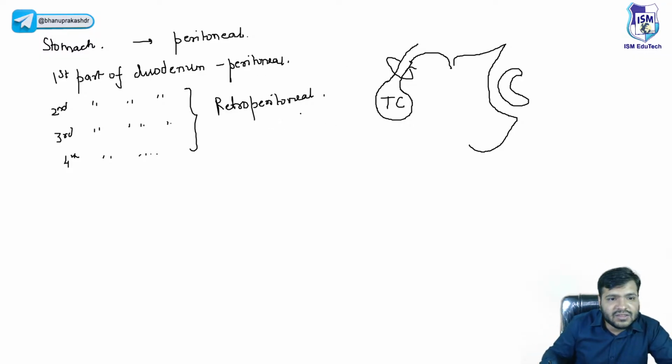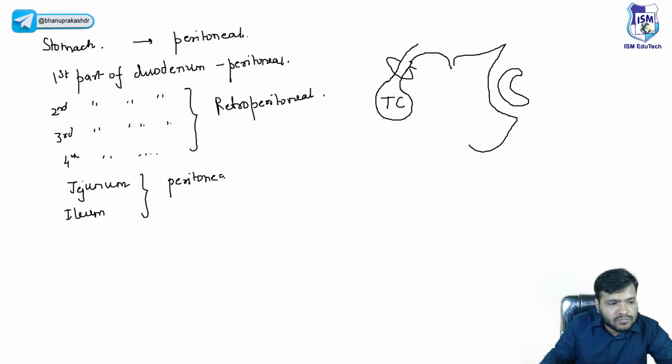So yes, jejunum, ileum. These are all peritoneal. Now when I say cecum, okay, cecum, it is retroperitoneal.